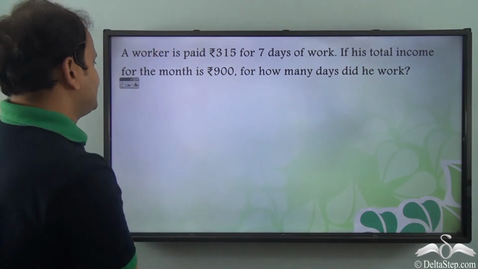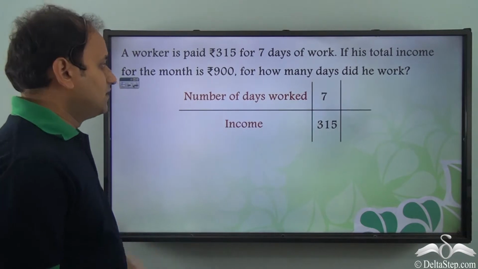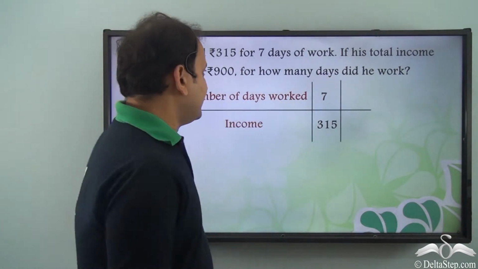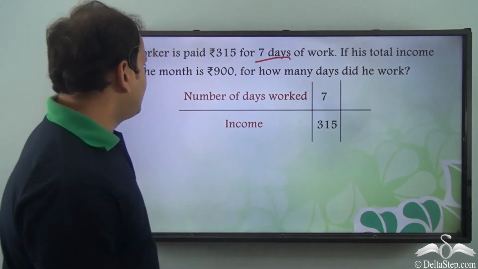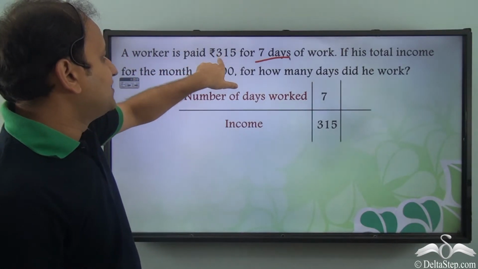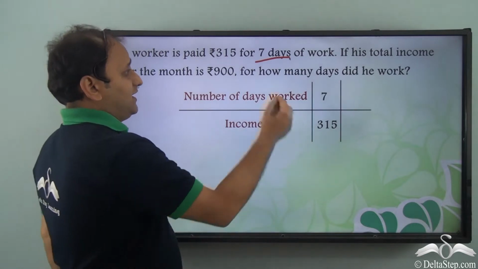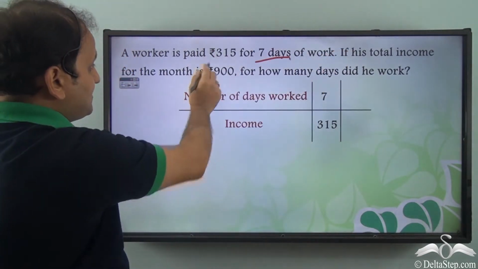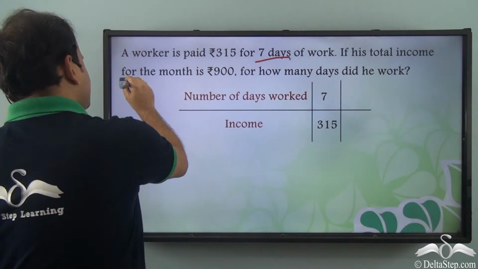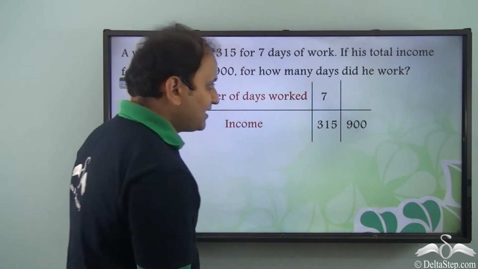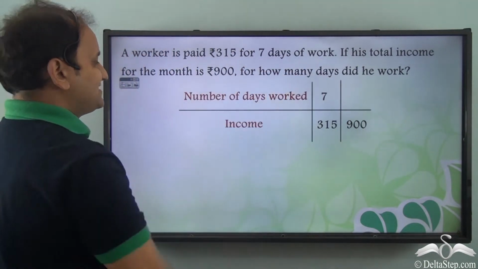So now let's see what is given. Number of days worked 7 in this case. Worker is paid 315. Now if the total income is 900, then how many days did he work?